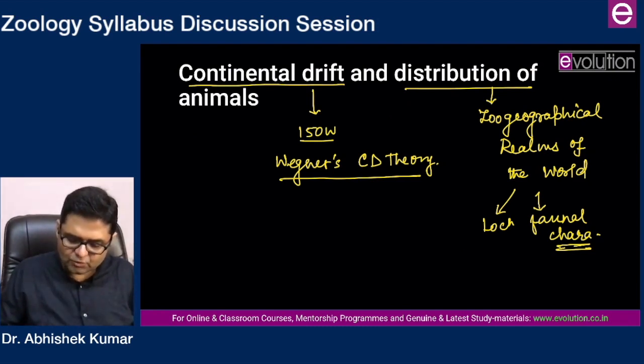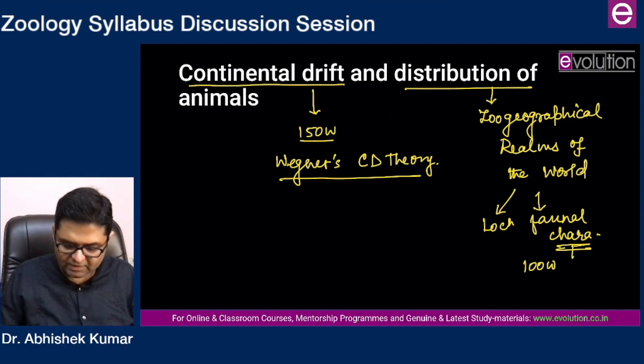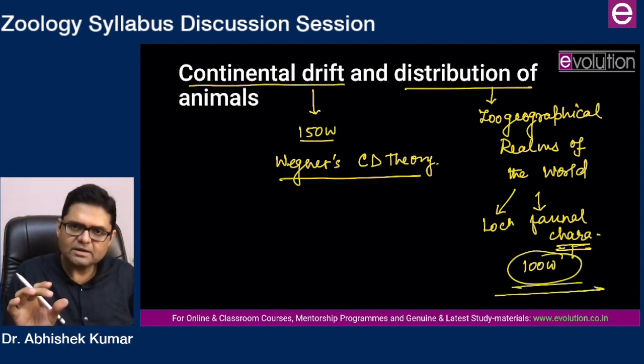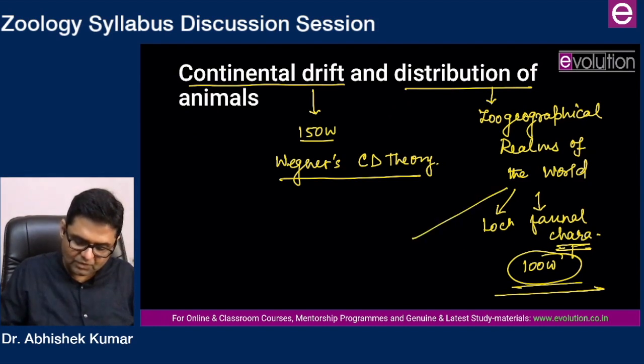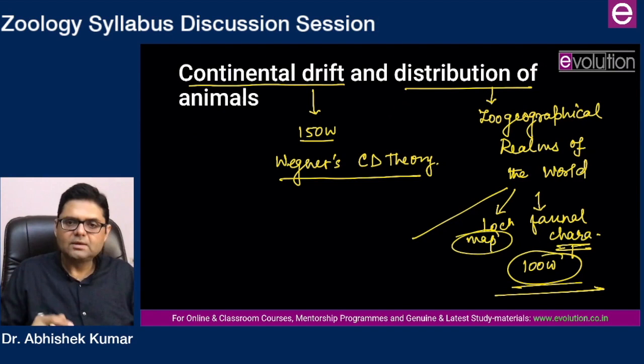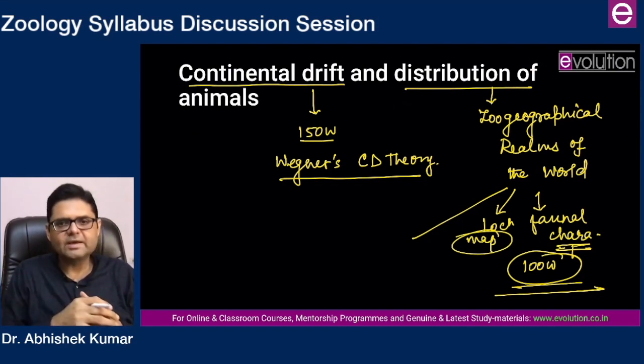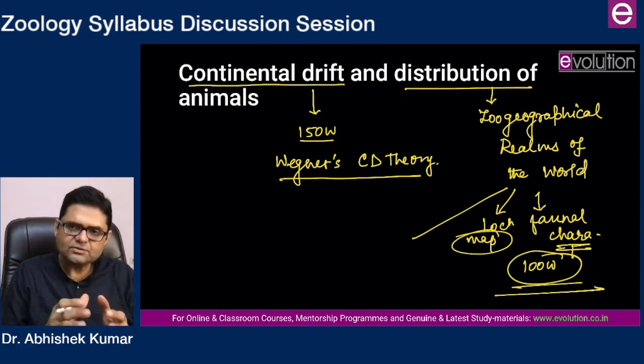So this is going to be a big one. So for each geographical region, prepare in approximately 100 words minimum. So location, a small aspect. Then in location, do draw a map where in the world it is located, and then talk about the faunal diversity. That will take care. After doing this, you have successfully done all the topics of evolution.